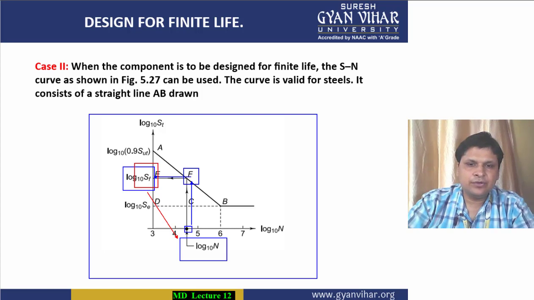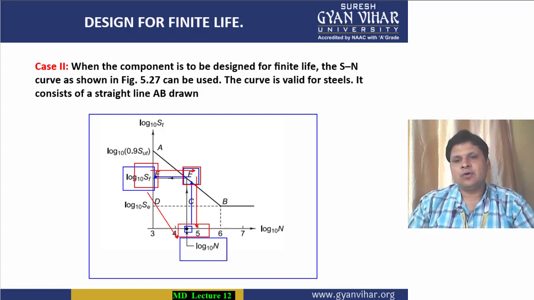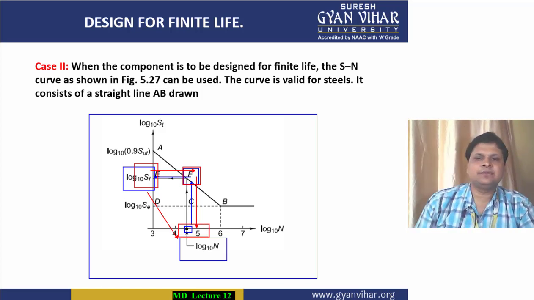So how will we do it? In the same way, first of all I will draw a line from this point log SF to this line AB in the horizontal direction. Wherever it intersects line AB, from that point I will draw a vertical line. Alright, wherever it strikes the x-axis, that point will give you the log value of the number of cycles required.